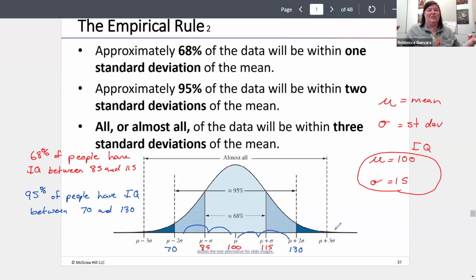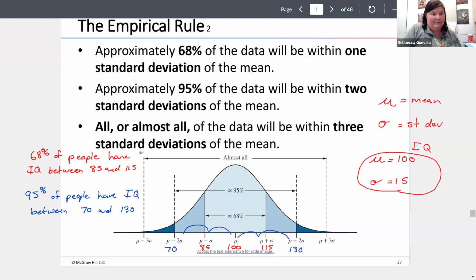We use these standard deviations a lot, especially the empirical rule. We look at things as being one or two standard deviations from the mean as a way to put it in a category: this is bright, this is gifted, this is genius, this is borderline impairment, this is a mental impairment, this is a significant mental impairment. Those are based partly on those standard deviations.